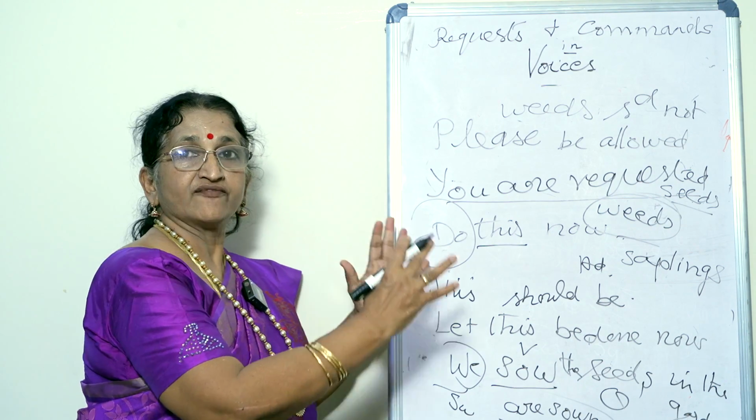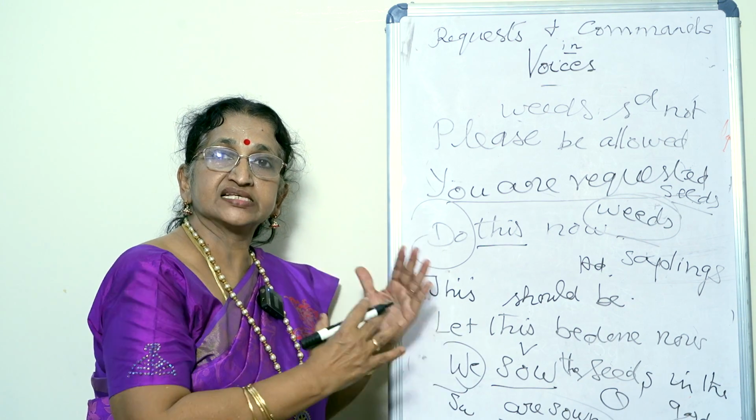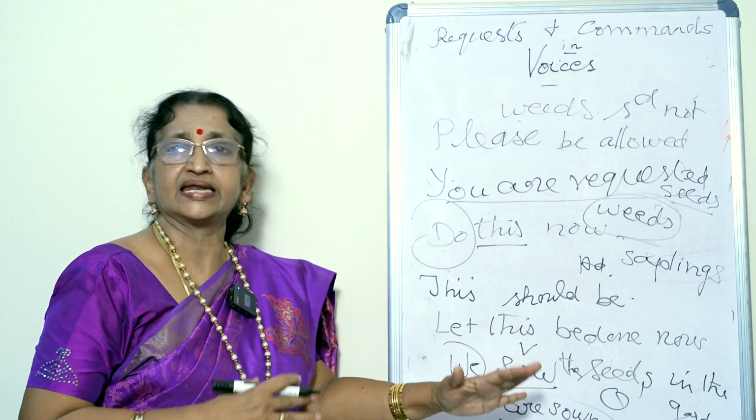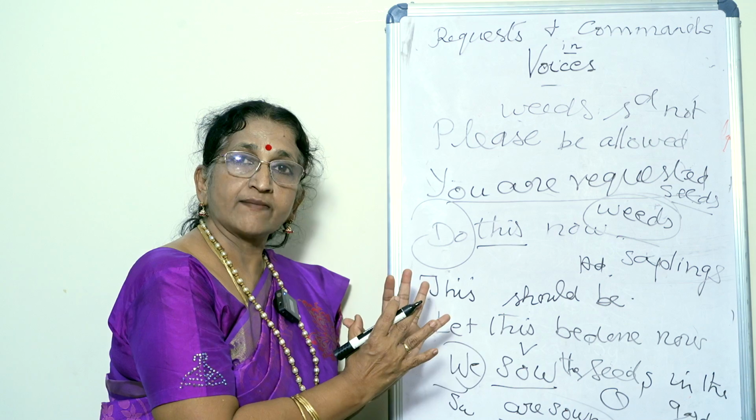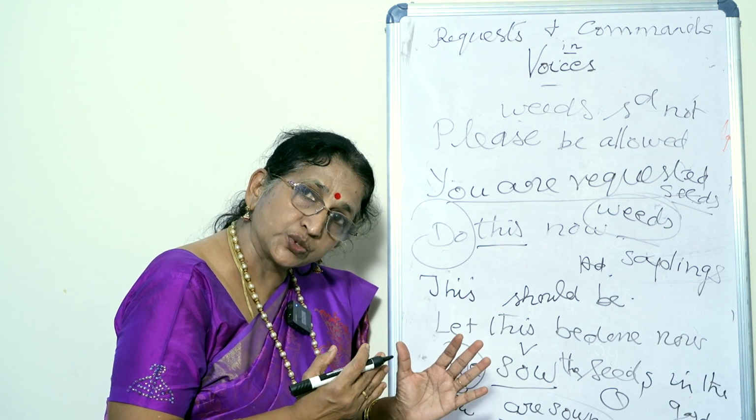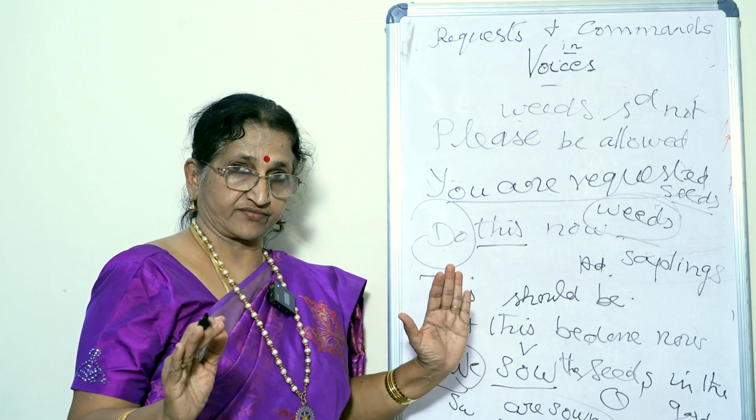So now, we have studied, or in previous videos we have seen, many types of voices. And now I am talking about some of the sentences which we may be using in our day-to-day life.